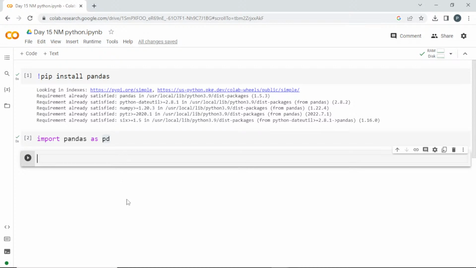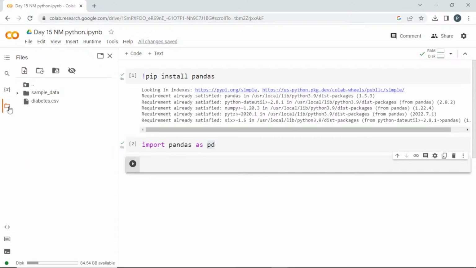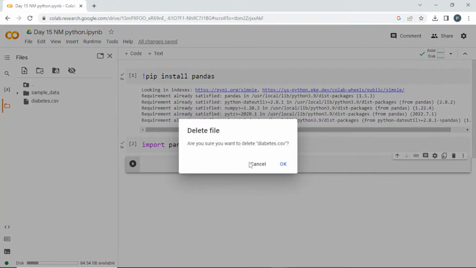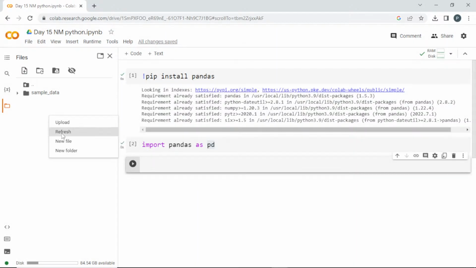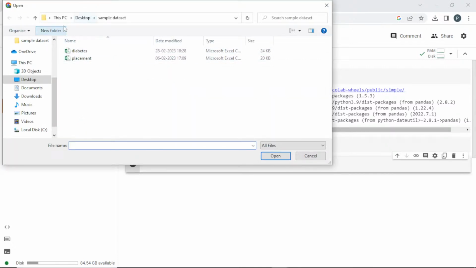And regarding this, now I want to load this here. Since I am using Google Colab, I want to upload it here. See, I already have it. Let me remove it and take it again so that you can see. So now I am going to use this upload option, and you can open the location and select the data set.